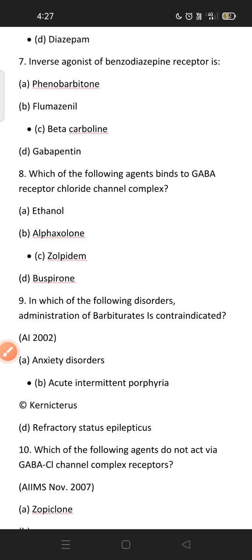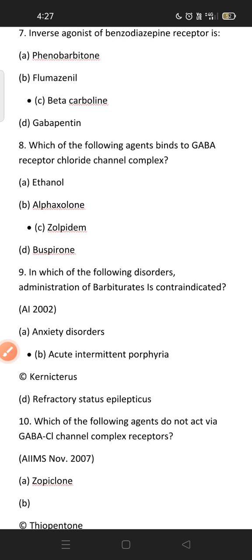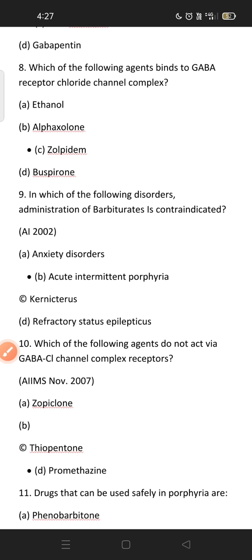In which of the following disorders is administration of barbiturates contraindicated? Remember students, barbiturates are contraindicated in acute intermittent porphyria. Also, phenobarbital is a drug which causes hyperkinesia in children, so phenobarbital is not used in children. This is a remembering point for barbiturates.